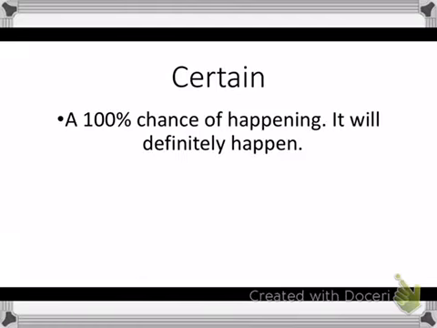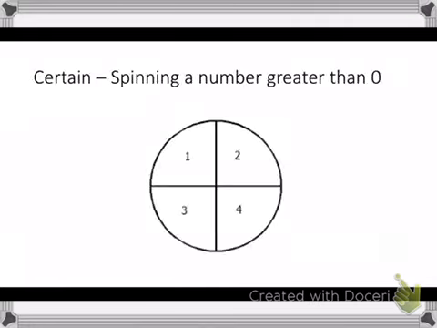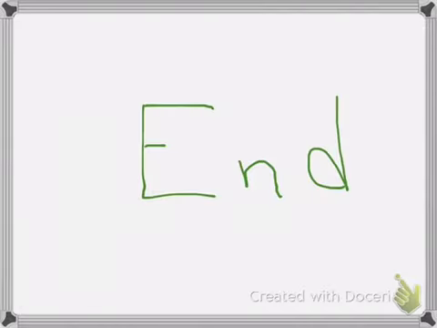Finally is certain, and that's a 100% chance of happening. It's definitely going to happen. And let's look at the spinner for that example. And there you see our 4 numbers again. And this time, what's the probability of spinning a number that's greater than 0? Well, they're all greater than 0, so no matter what number we land on, it will be greater than 0, so it's certain.